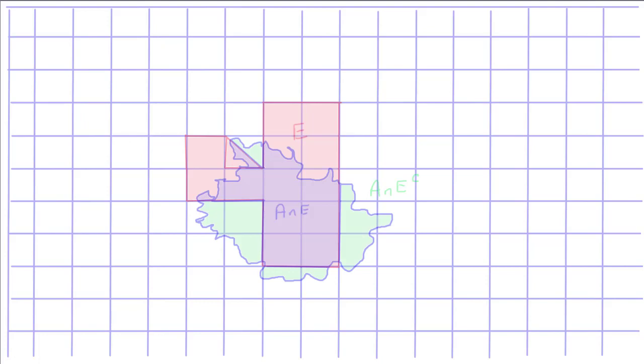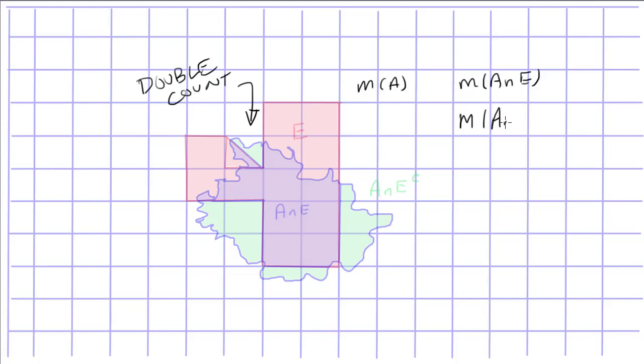To look at what a non-measurable set looks like, just modify my set E slightly, redraw A. Now, that modified square is counted twice. It's blue and it's green, so that square is counted for the intersection and it's counted for the complement. So the measure of A is now strictly less than the measure of the sum. So E is not a measurable set.